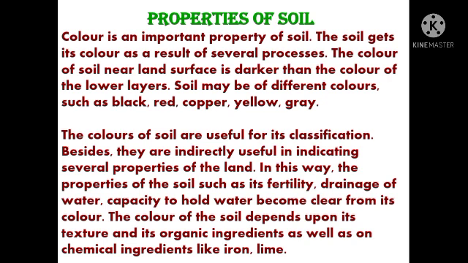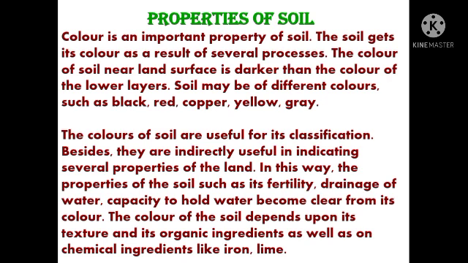Now, moving further, we are going to learn what are the properties of soil. Color is an important property of soil. The soil gets its color as a result of several processes. The color of soil near land surface is darker than the color of the lower layers.